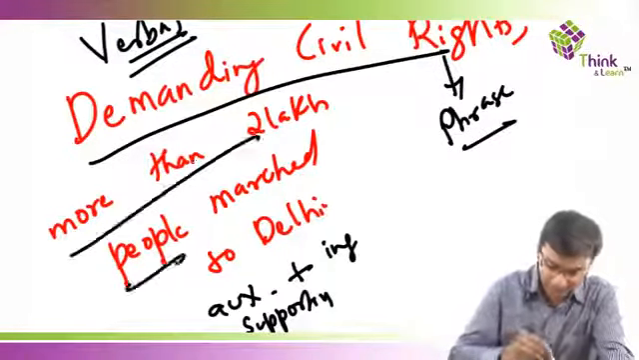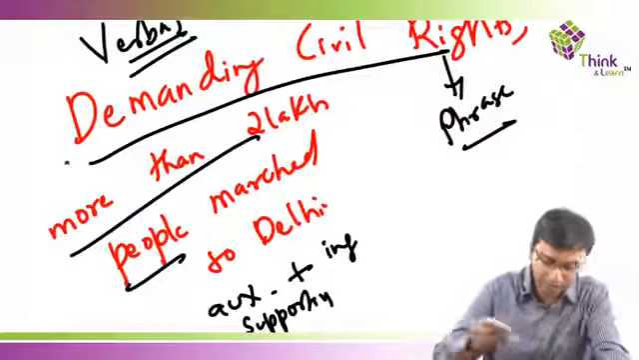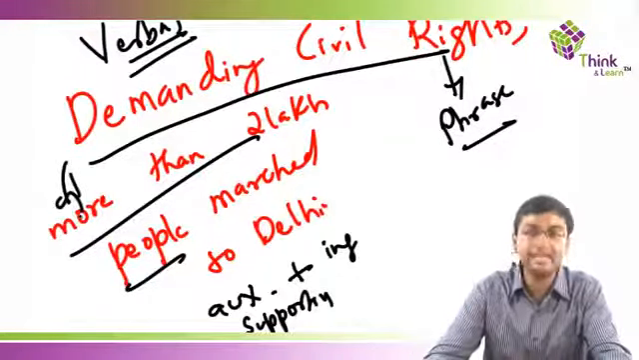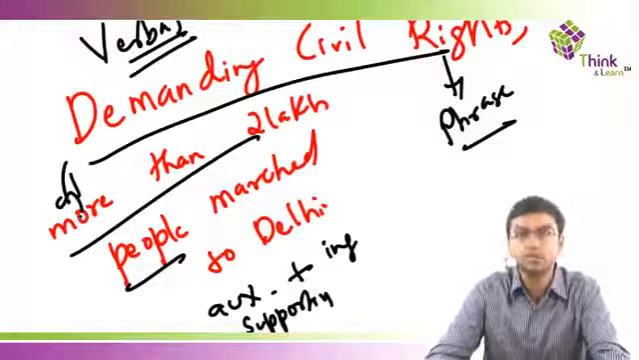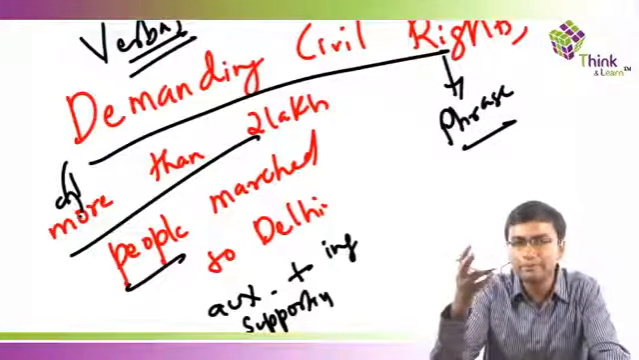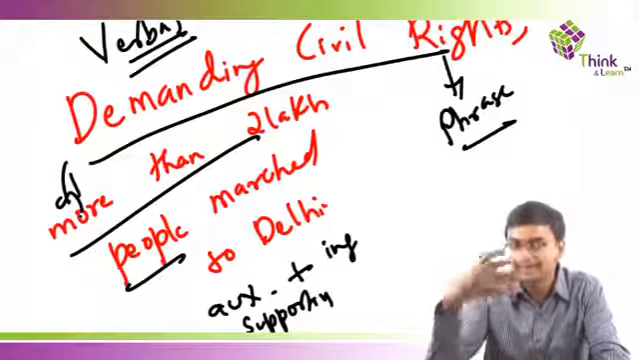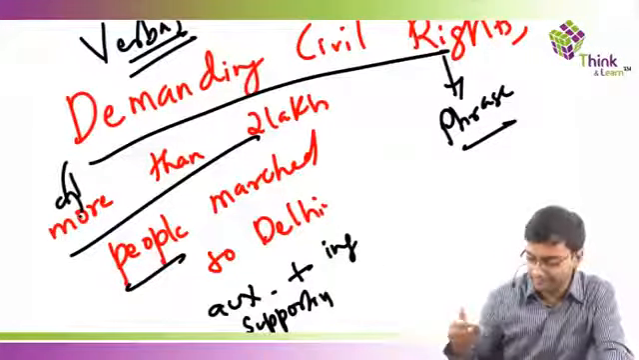Now who is demanding civil rights? More than 2 lakh people. So this "demanding civil rights" is describing these more than 2 lakh people. So it is not a verb, it's a verbal. We also said it was an adjective. So we're going to continue with this concept again.